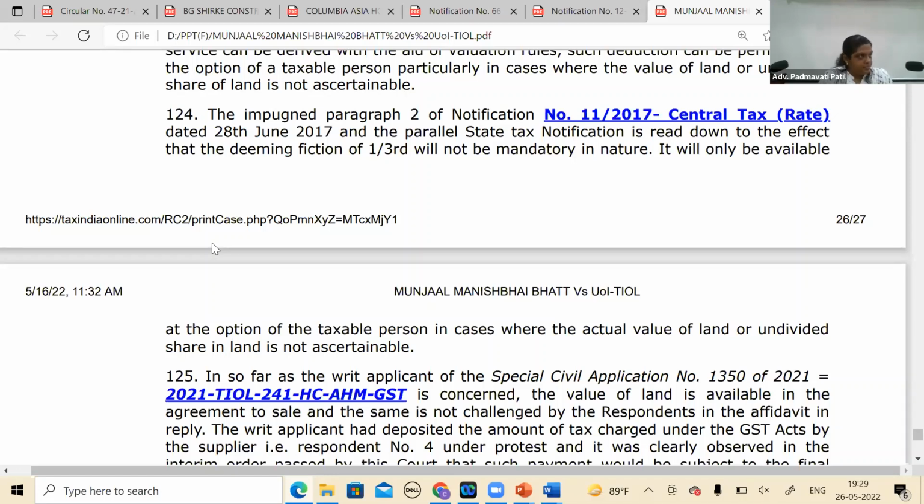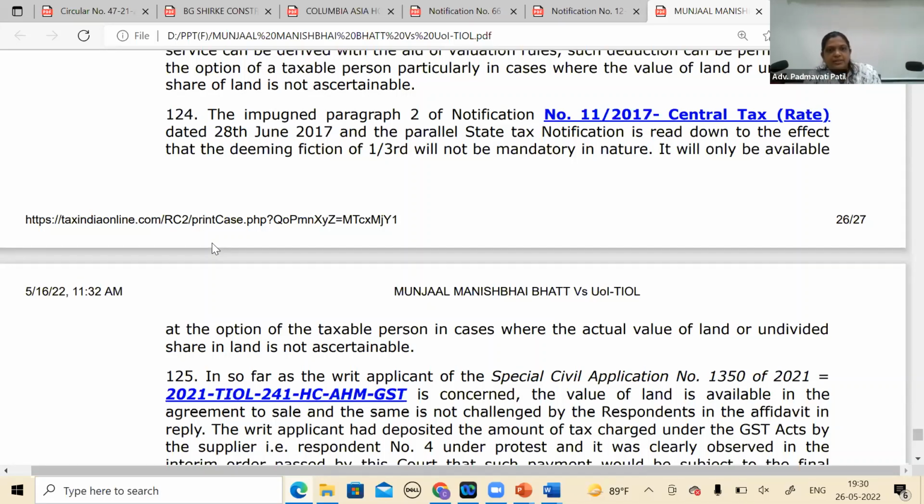That's a difference. So it was held that it was struck down. But in this case, which we are relying upon, it was not struck down, it was read down. Or it was not struck down, it was just let it be as it is. So in that case, the High Court judgment will not apply throughout India. And read down to the effect. If you read their language, it's very clear. Read down to the effect of the mandatory aspect of 1/3 in a case where actual value is available.